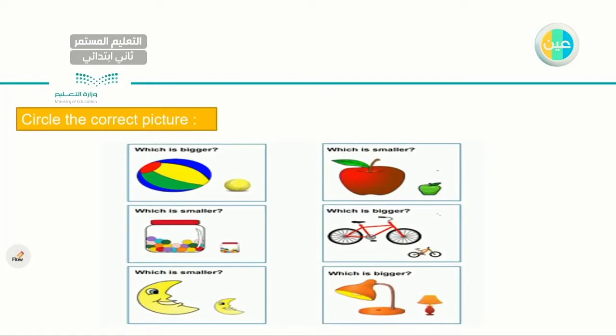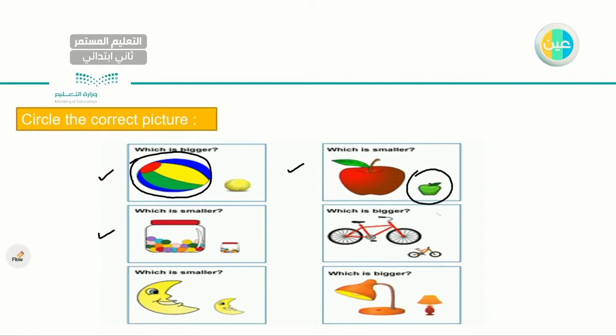Circle the correct picture. Let's start with the first picture. Which ball is bigger? I have two balls. Which one is bigger? Help me out. Very good. This is the big ball. This is the bigger one. Let's go to the next one. I have two apples. Which one is smaller? If you can remember the difference between big and small. Very good. This one is smaller.